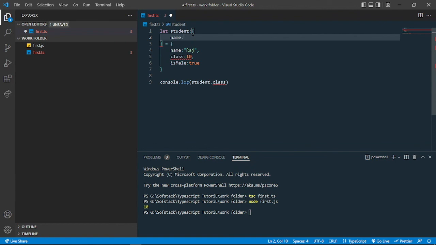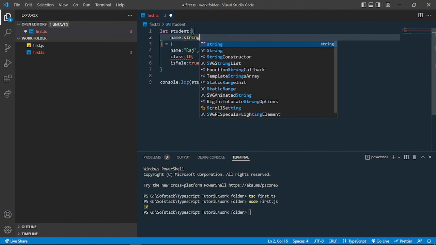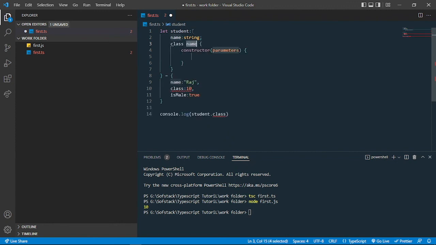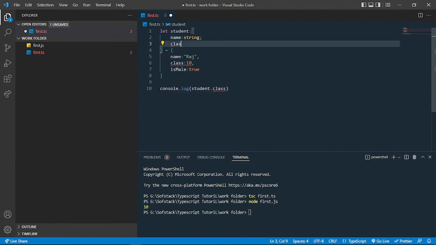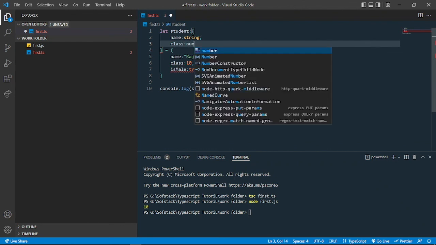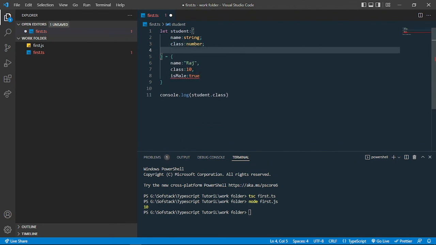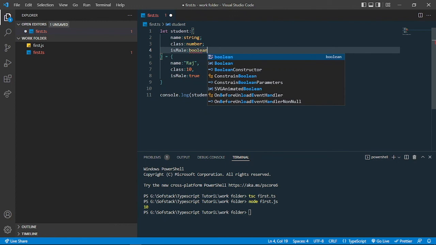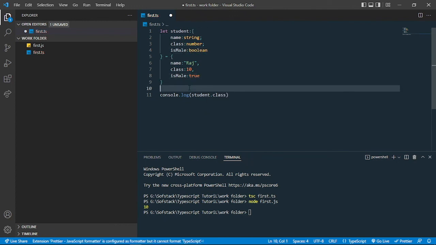So let me write string here, then add the semicolon and the type for class, and I have to write number because it is a number type, and then isMale, and I can store boolean there. So this is how we define the type in TypeScript for objects.